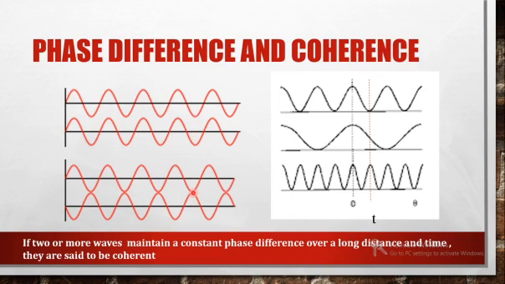Here also, if you consider the point 0 or here, it was crest and trough. At another point again it is crest and trough. At another point it is again crest and trough. But here these waves initially had a phase difference, but it is not maintained throughout the motion, and those waves are said to be incoherent, while these waves are said to be coherent, which can maintain the phase difference constant. And constant phase difference will lead to the same frequency.